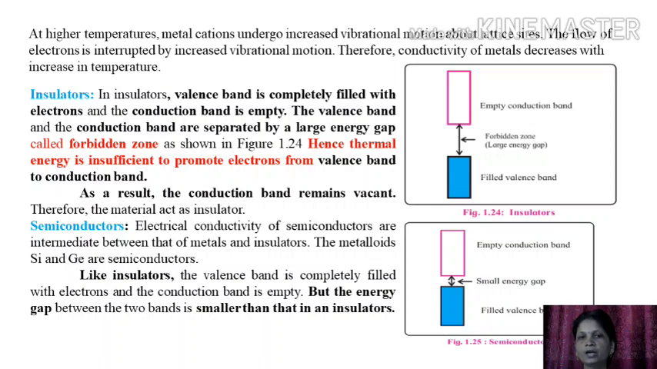The valence band and the conduction band are separated by a large energy gap called the forbidden gap, as shown in the figure. Hence, thermal energy is insufficient to promote the electrons from the valence band to the conduction band. As a result, the conduction band remains vacant and therefore the material acts as an insulator.